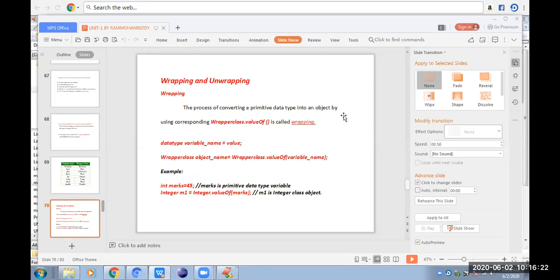What is the use of the wrapper classes? The use of the wrapper classes is for creating objects for the simple data types or primitive data types. Clear.